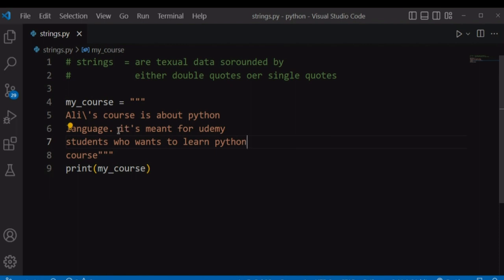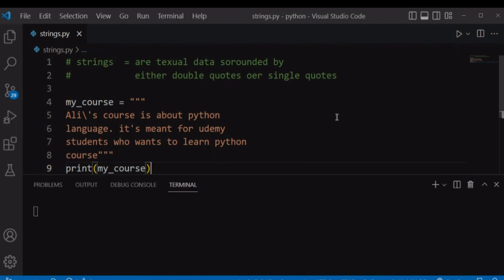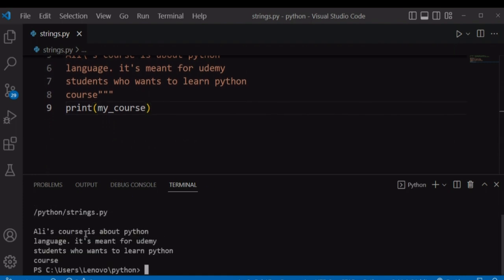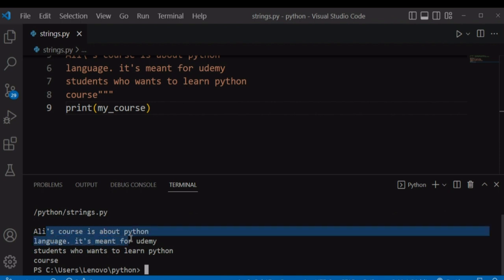As you can see here, I have used an apostrophe or a single quote within our triple quote. I have also used it here, so it is a valid way. If you print this multi-line string, it is going to print whatever quotes you have placed within your string, and they will be treated as part of our string.